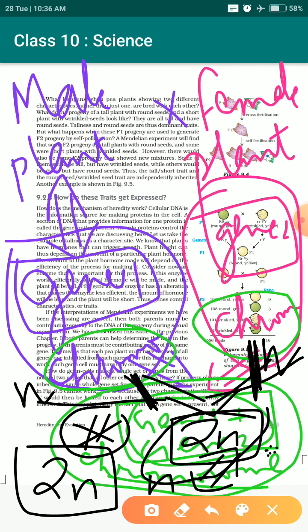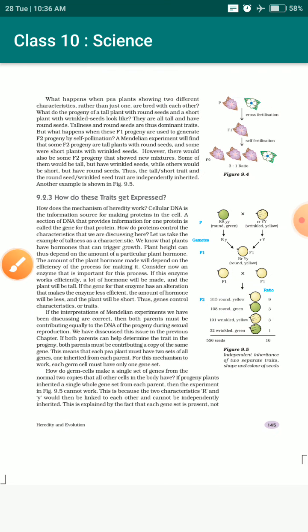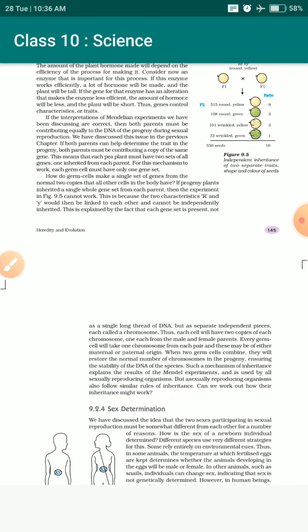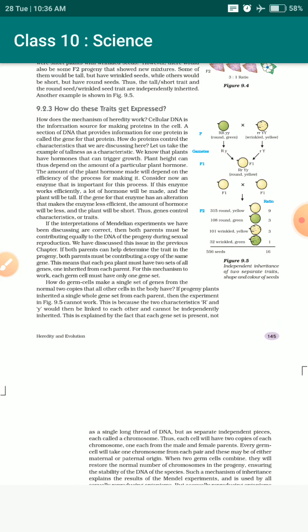Okay, so that's how the DNA or gene passage, or character passage, takes place in an organism. I hope you understood the concept of how a character is passed into the next generation. In the next class we will discuss further the things that we discussed today.